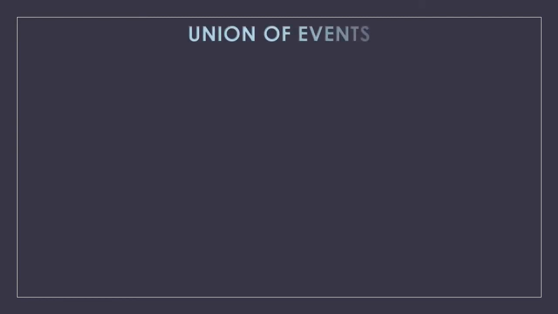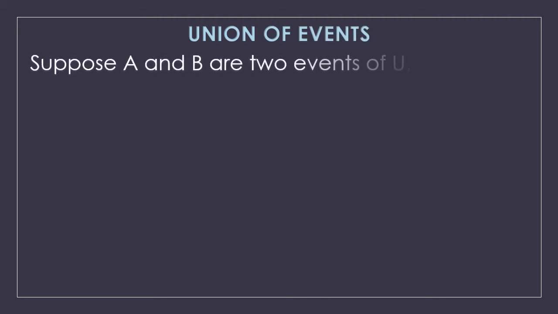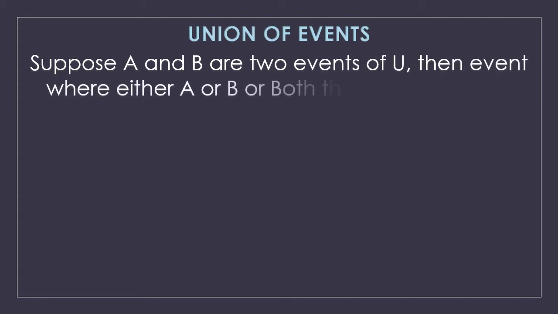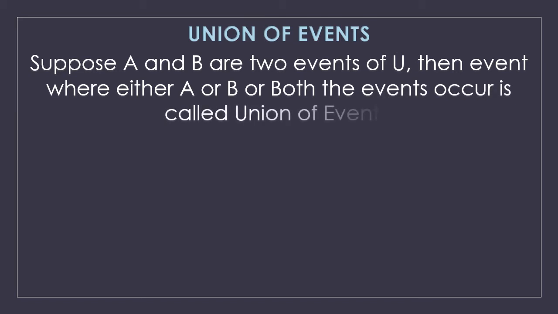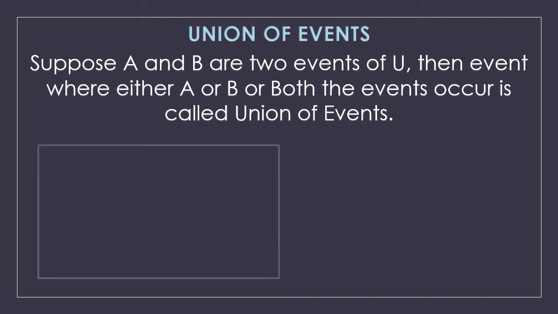Next is the union of events. Suppose A and B are two events of U, then the event where either A or B or both the events occur is called the union of events. Basically, everything which is a part of A and B is called the union of events.